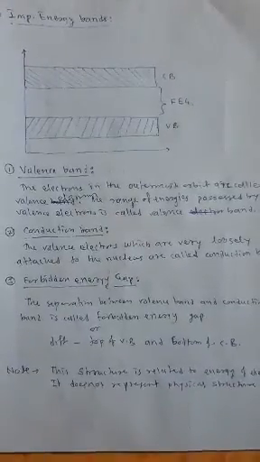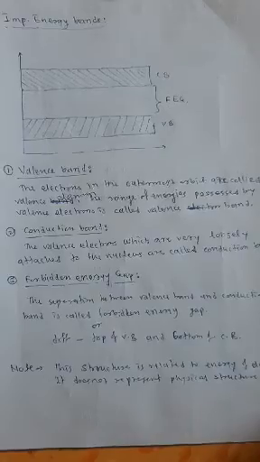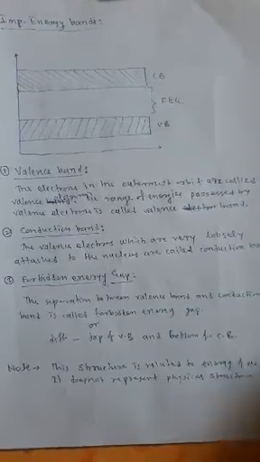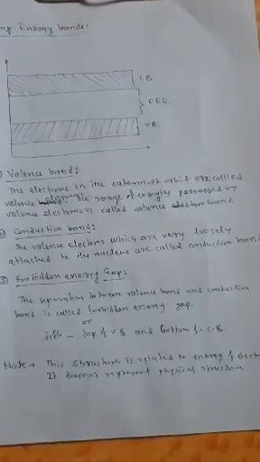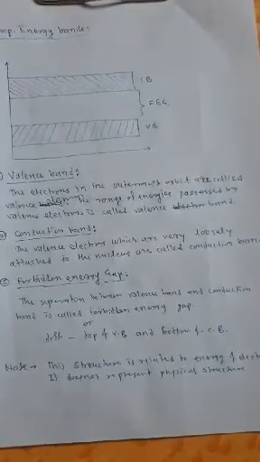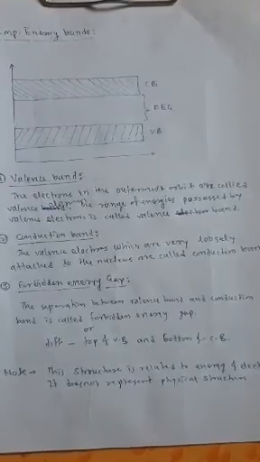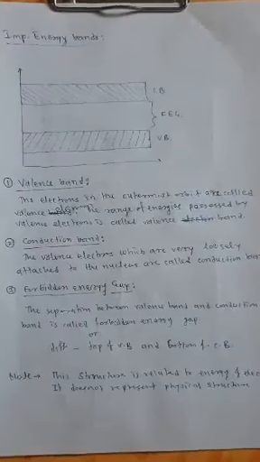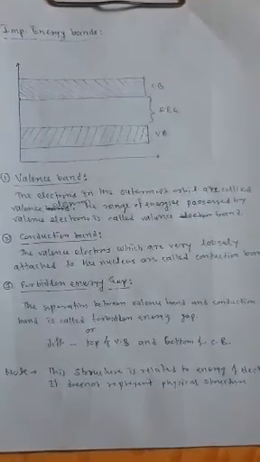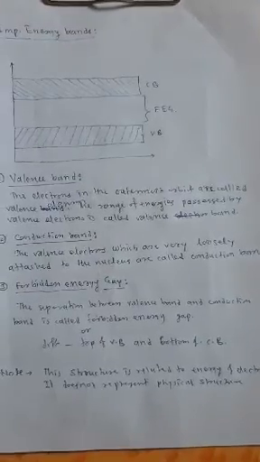Number two, conduction band. What is the conduction band? We know that the valence electrons which are very loosely attached to the nucleus, loosely attached to the atom, are called free electrons, and these electrons are responsible for current conduction, so they are called conduction electrons.